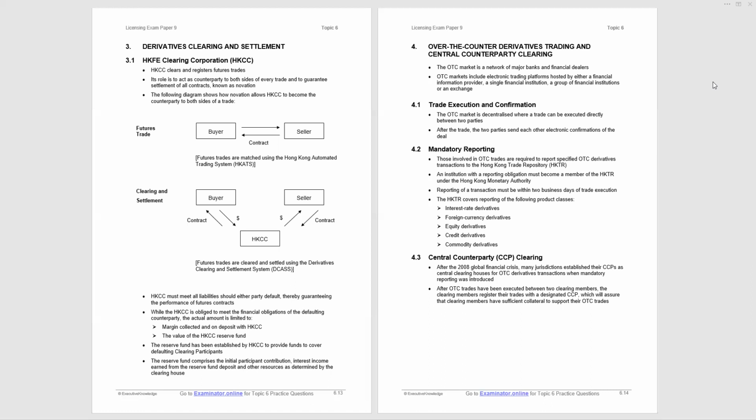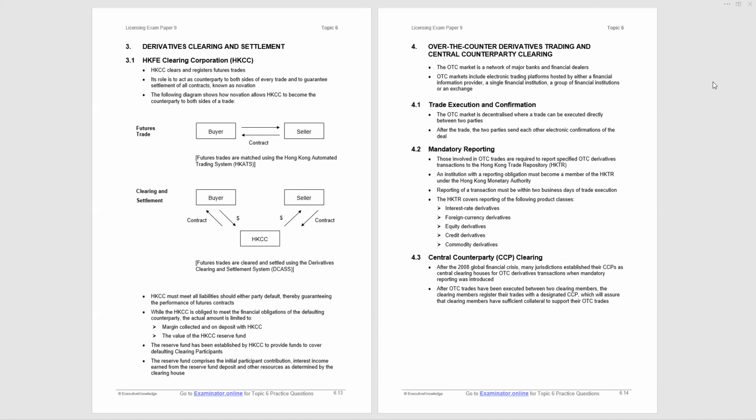But there is a risk, a credit risk, counterparty risk, and that can have an effect on market liquidity. And so regulators nowadays want to know where the major OTC derivative positions are. And as such, we have mandatory reporting. So those involved in the trades are required to report specified OTC derivatives transactions. The specification is a dollar amount.